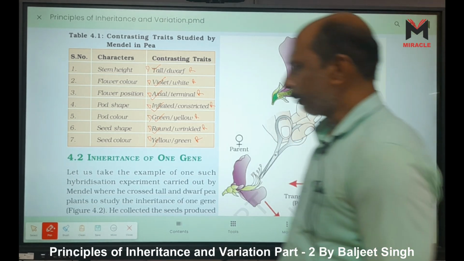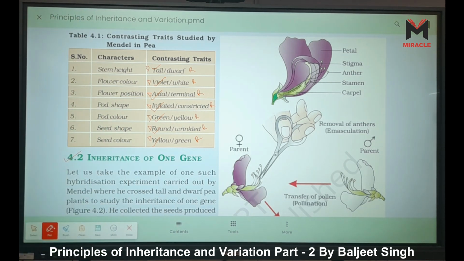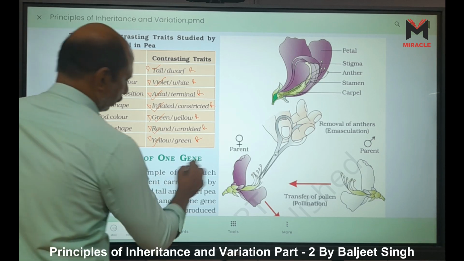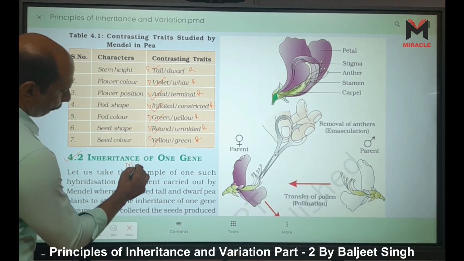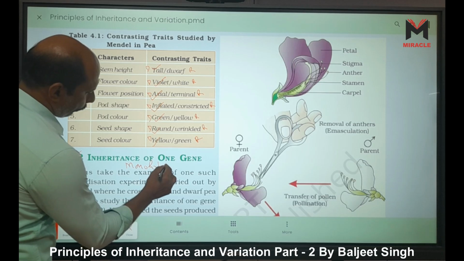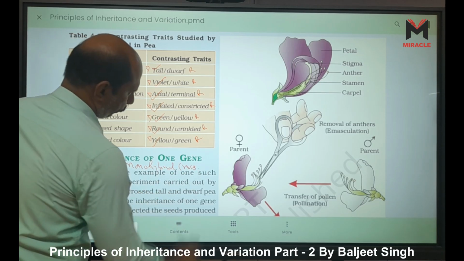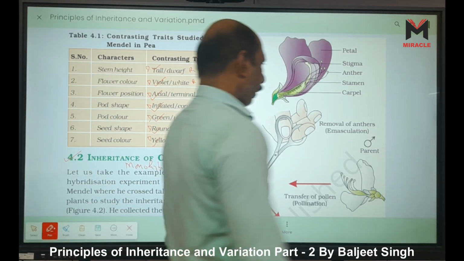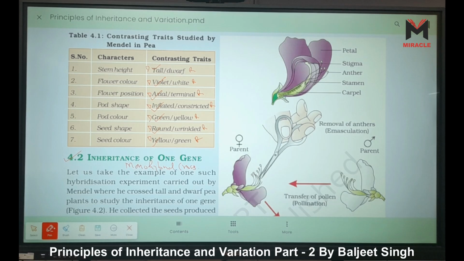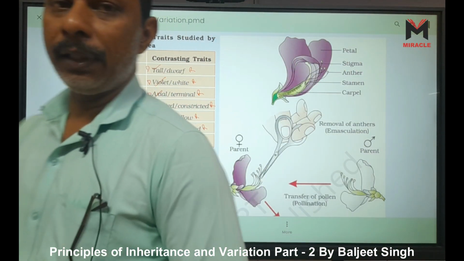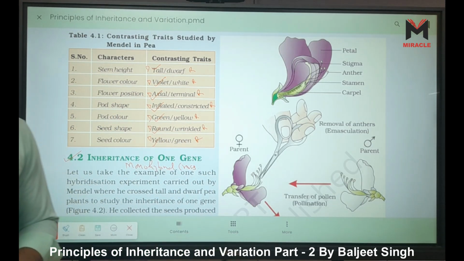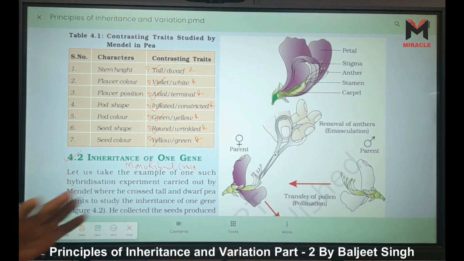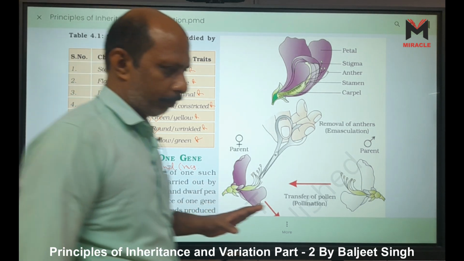Now the second point is inheritance of one gene. Inheritance of one gene means what? It is a monohybrid cross. This one is termed a monohybrid cross. Here you understand how he performed his experiments, because we know pea is our Pisum sativum. It is a bisexual plant, right? It contains both androecium and gynoecium.